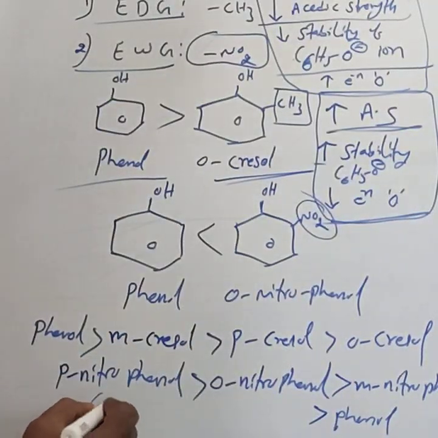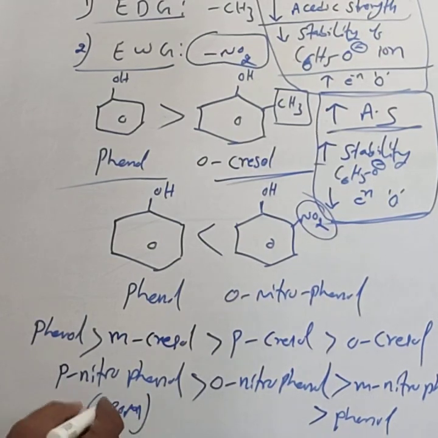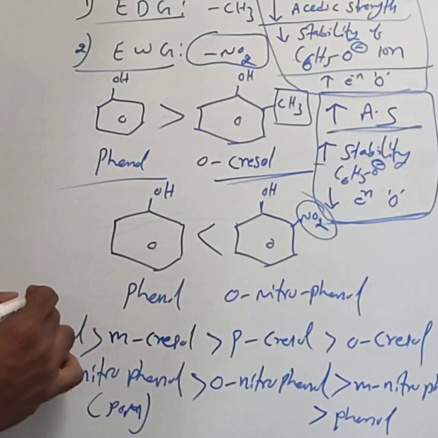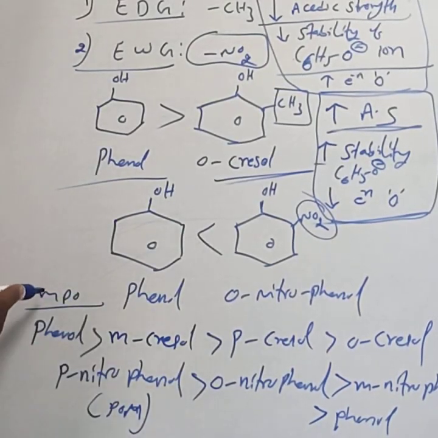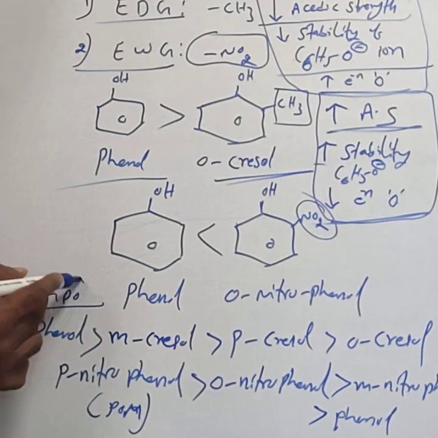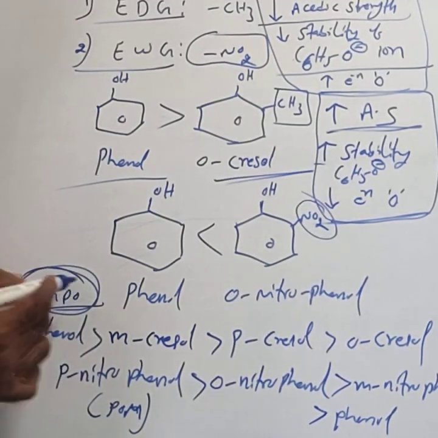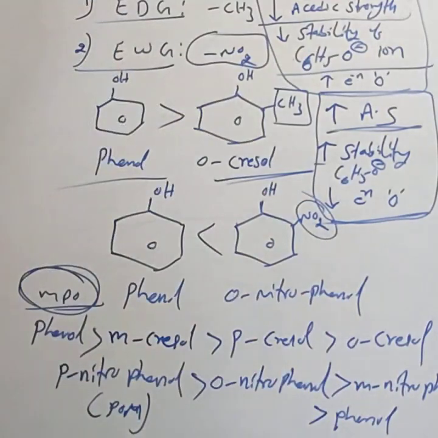Generally, it is taken as POM for the withdrawing groups: para, ortho, metanitrophenol, then phenol. Then for cresols, MPO: metacresol, paracresol, orthocresol. You remember these codes, MPO for the cresols and POM for the nitrophenols. Then you can easily write the order.